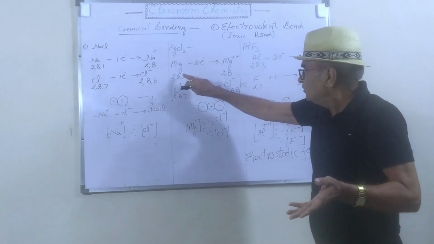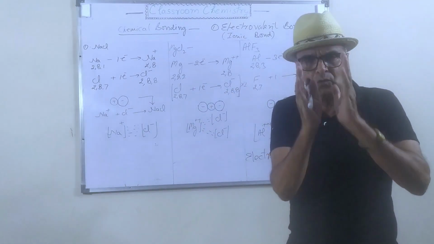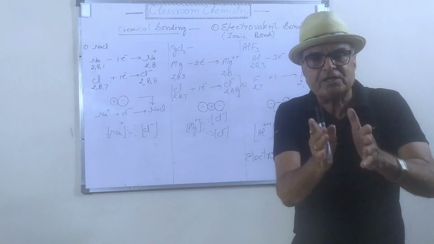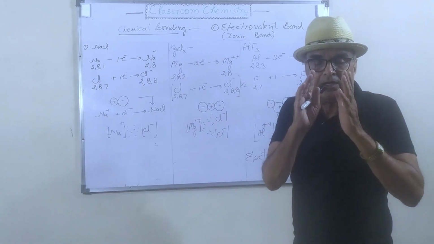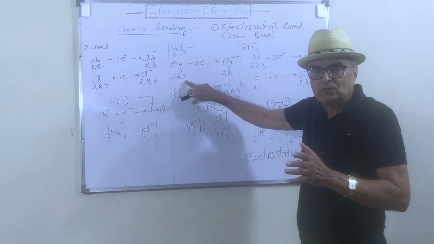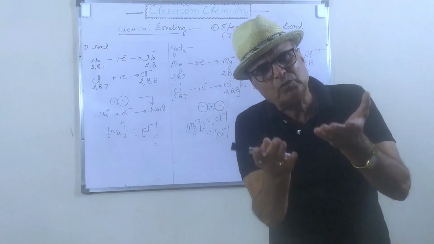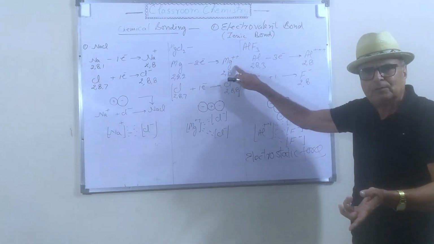Because it has 2 electrons in the outermost orbit, it has to complete the octet state in the outermost orbit. This magnesium will lose 2 electrons, because to accept 6 electrons is impossible. So it will lose 2 electrons to form the magnesium double positive ion.